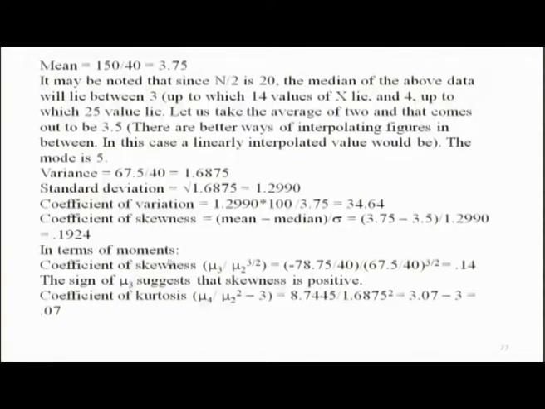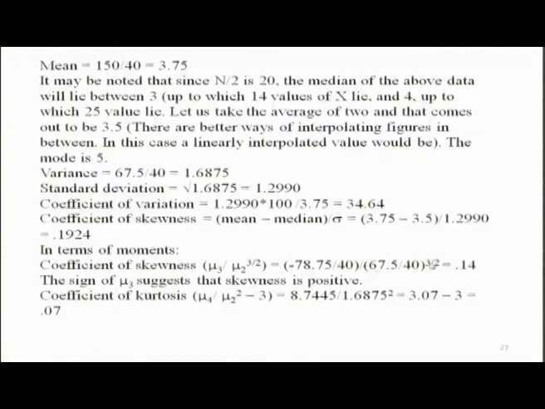Then you have skewness in terms of coefficient of skewness or moments, which comes out to be negative. Mu 3 is negative, mu 2 is always positive, variance is always positive, its power 3 by 2 will also be positive. So, this is minus 78.75 divided by 40, whole thing divided by 67.5 divided by 40, to the power 3 by 2, and it is 0.14, but I did not write minus, but since mu 3 is minus, this value, coefficient of skewness, is negative.